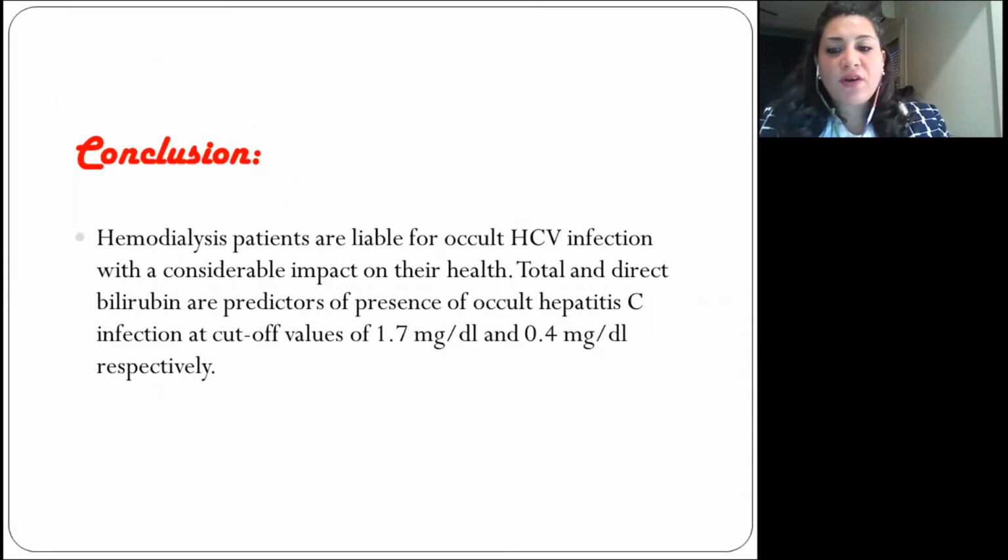So in our conclusion, we believe that hemodialysis patients are liable for occult hepatitis C infection with a considerable impact on their health. Total and direct bilirubin are predictors of the presence of occult C with cutoff values of 1.7 and 0.4 milligram per deciliter respectively.